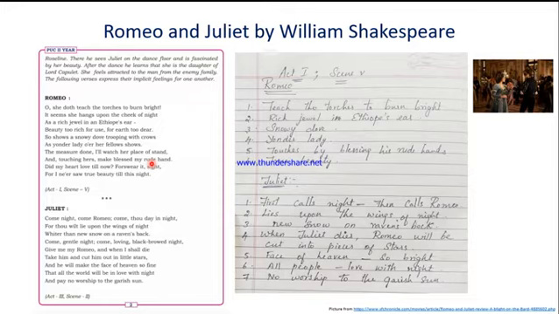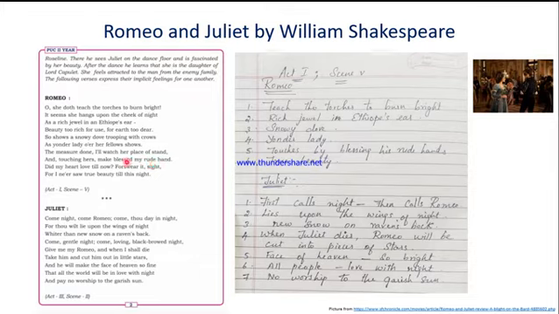Because he is obviously a man. You can make out how rough a man's hand will be, and moreover he is from a great family, so people will be at war and he will have a rough hand just from holding the sword, something like that. So he says, now I want my rude hand to be blessed. How will Romeo's hand get blessed? Just by touching the hands of Juliet.